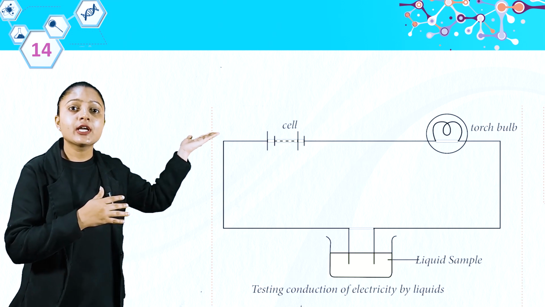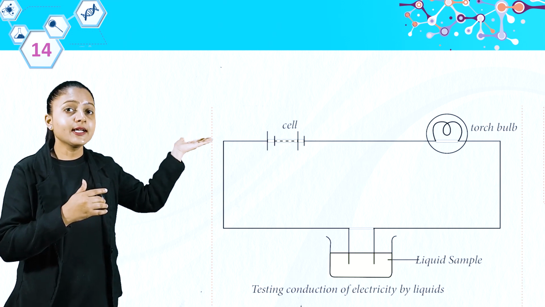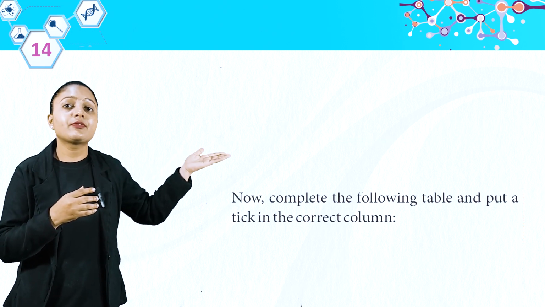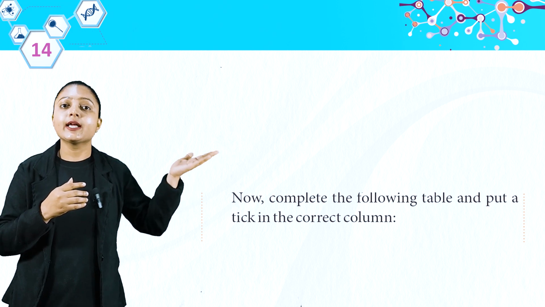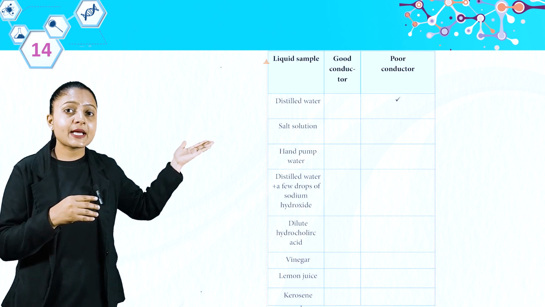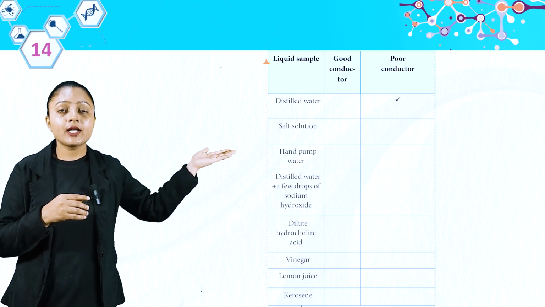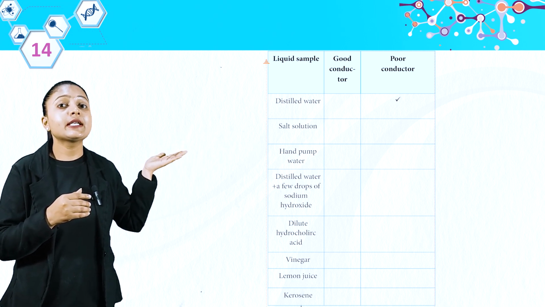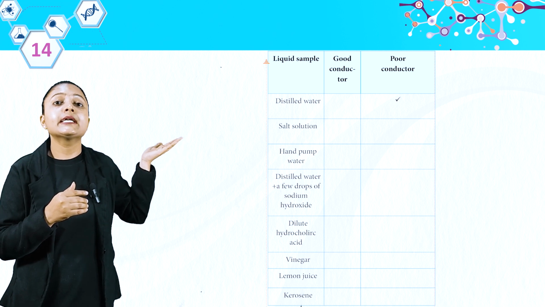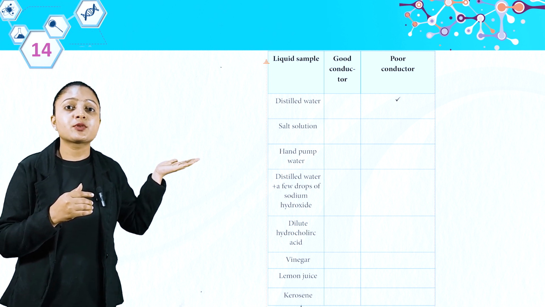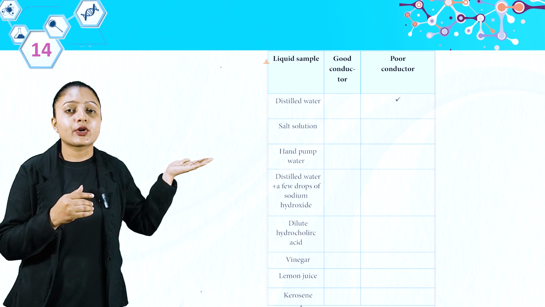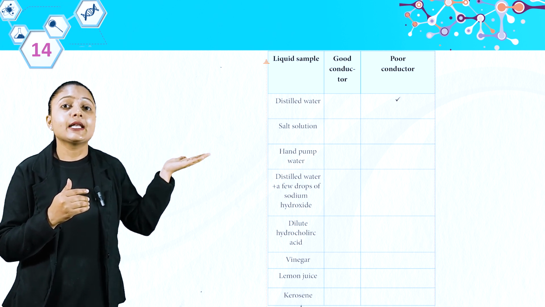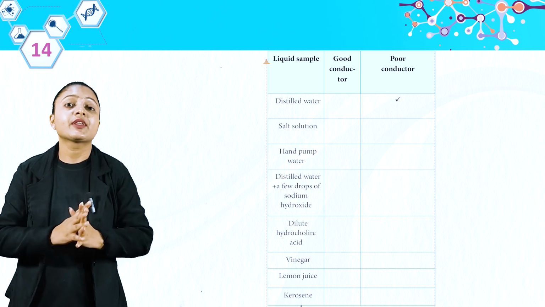Look at this image. This is the circuit for testing conduction of electricity by liquids. Now, complete the following table and put a tick in the correct column. Liquid samples: distilled water, salt solution, hand pump water, distilled water with a few drops of sodium hydroxide, dilute hydrochloric acid, vinegar, lemon juice, kerosene.